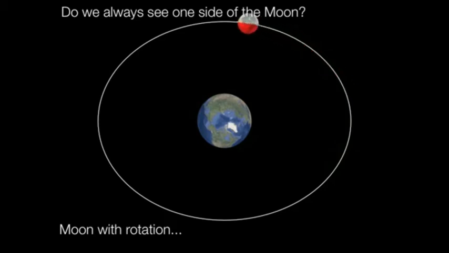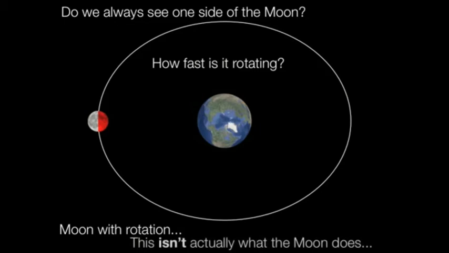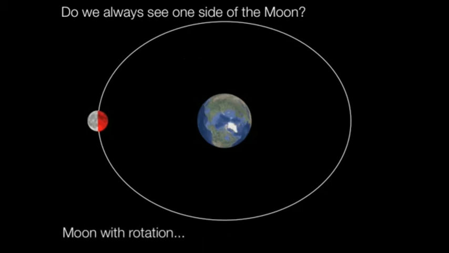How fast does the moon rotate? Is it like this? No, it is not. The moon's period of rotation is very slow, such that the period of revolution around the Earth is equal to the axial rotation of the moon about its own axis.